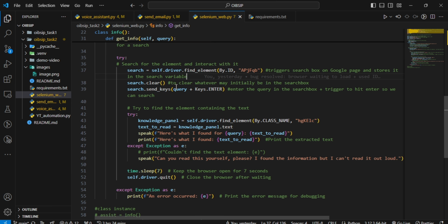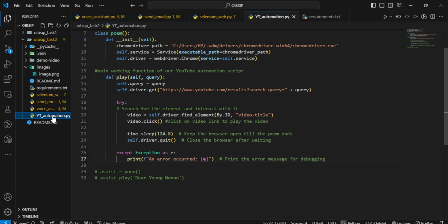So just highlight whatever it is that you want your voice assistant to do, then right click and inspect, then copy the class name, and that's exactly what it's going to do for you.